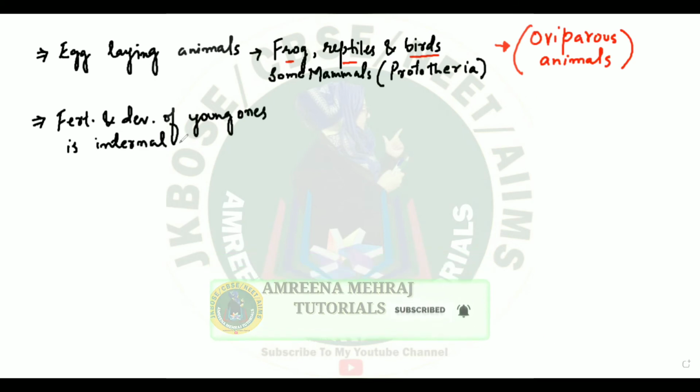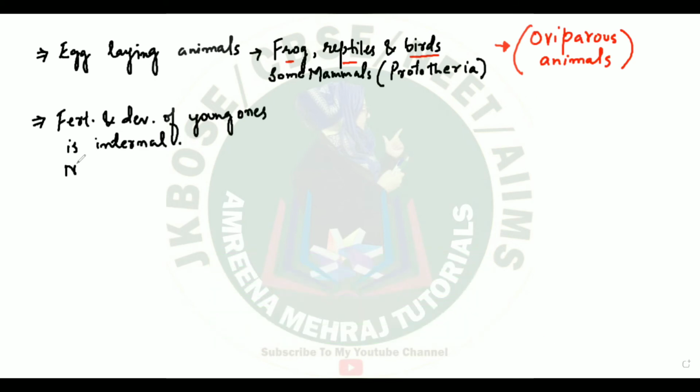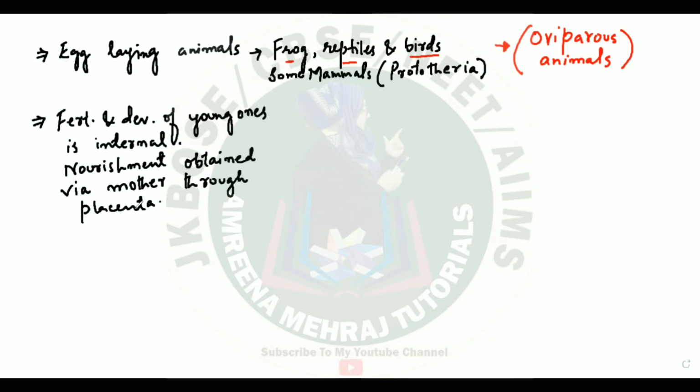Another point you have to remember is the nourishment which this newly forming young one needs during development. The nourishment is obtained via the mother through a specialized mass called the placenta.